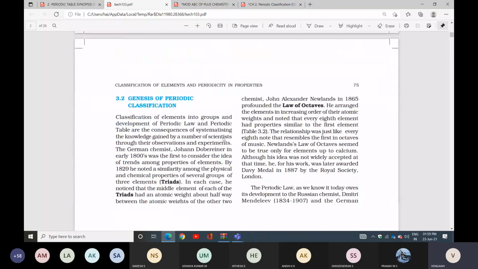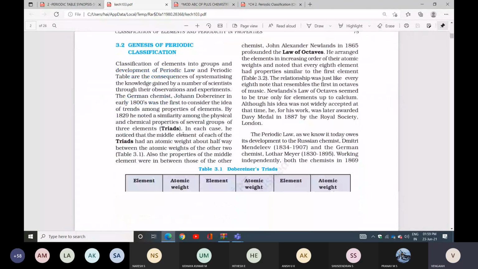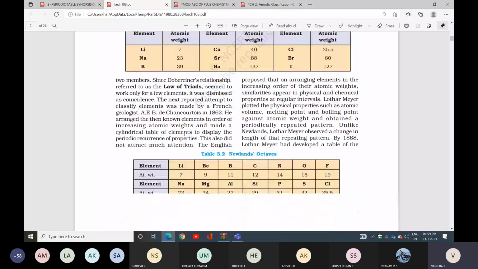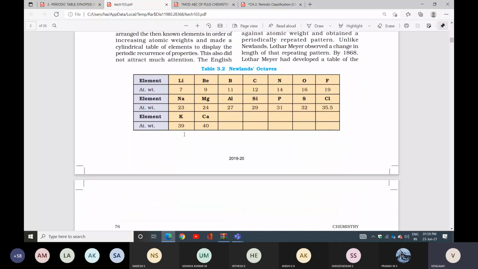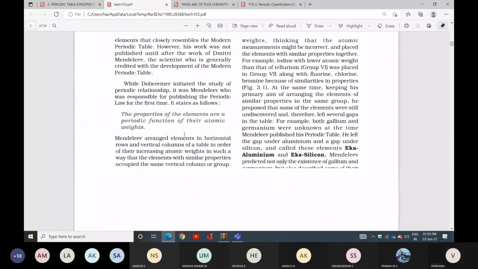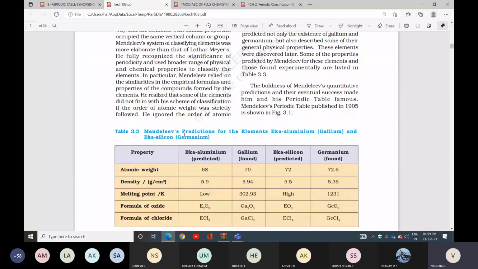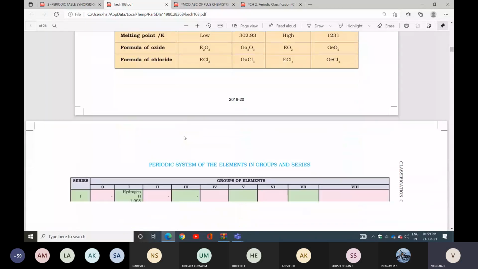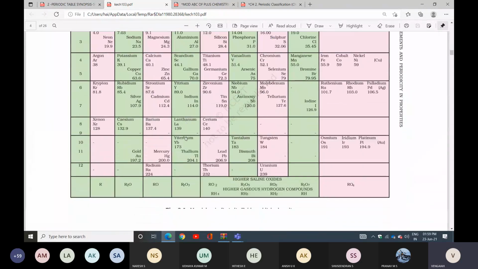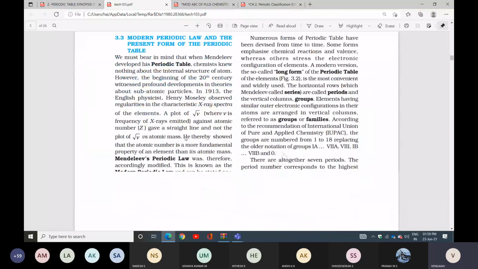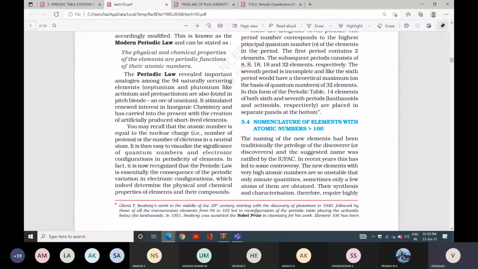How they classified elements, how each scientist classified them, the merits and drawbacks also, we know very well about Dobereiner's triads, Newlands, Mendeleev's and the modern periodic table. These all points we discussed. Next is the modern periodic table, also discussed.